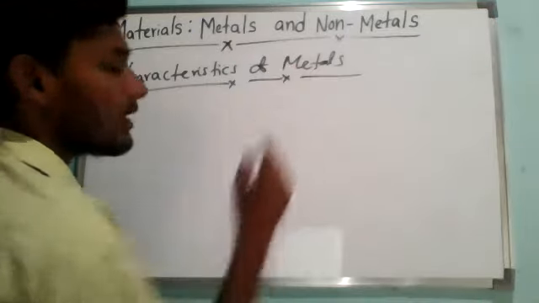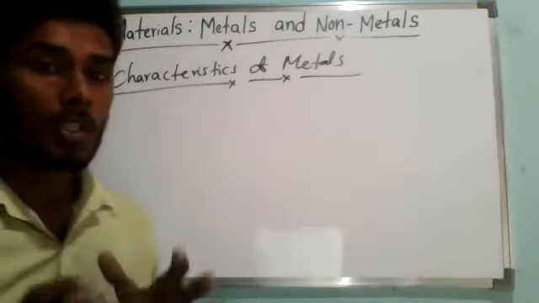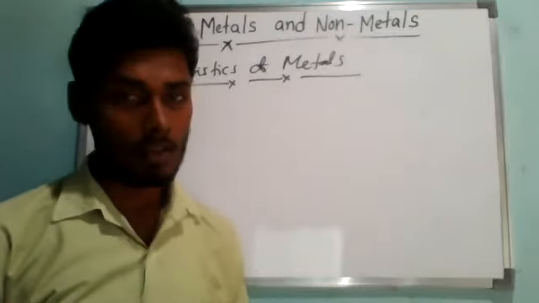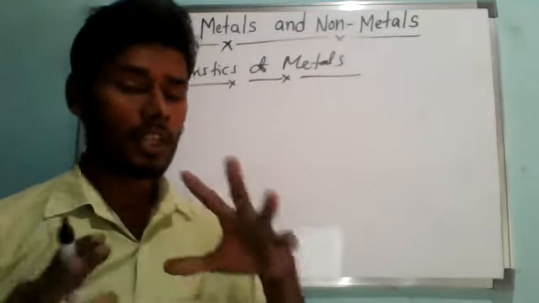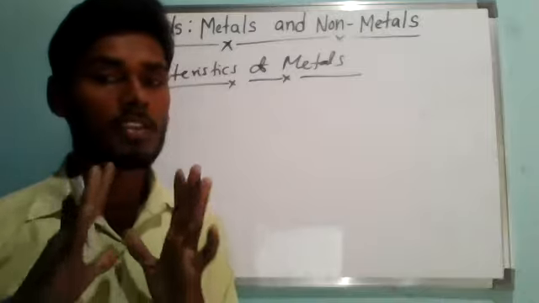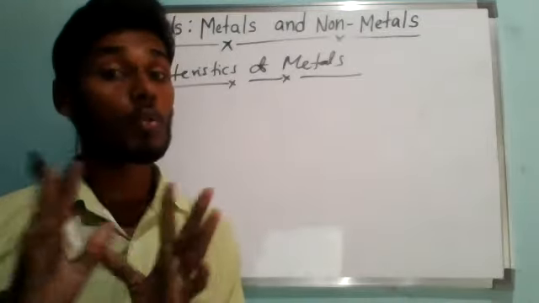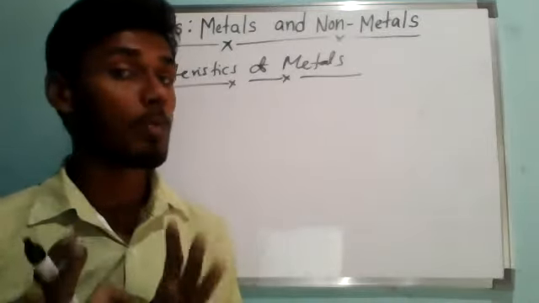So the important characteristics of metals are a few things. For most of the metals, I'm not saying all, a few exception cases will always be present, which we will study in detail while studying the properties of metals.